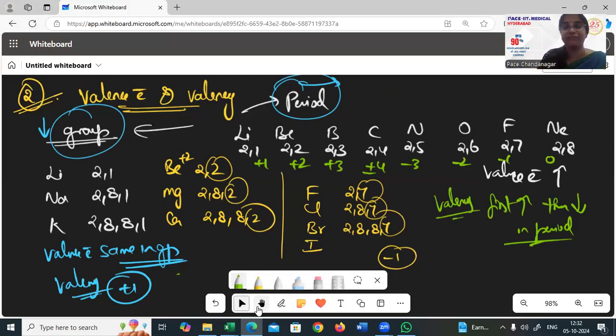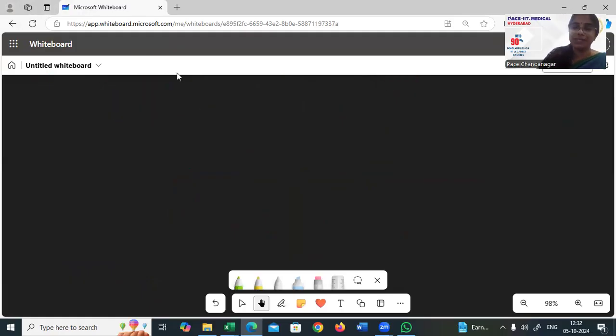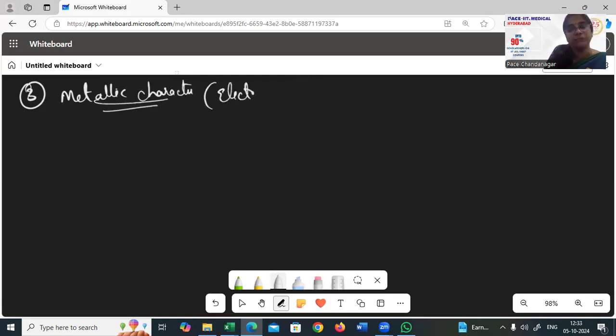Next coming up, a very important property, metallic character. And what is metallic character? What do you mean by metallic character? Metallic character defines electropositivity. Whichever metal you talk about, they're all electropositive, right? So this is electropositivity we are talking about. So any metal, if it is a good metal, it should be able to donate electrons easily and become positive, right? That is what I mean by metallic character.